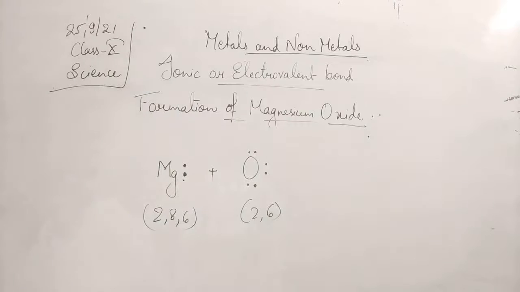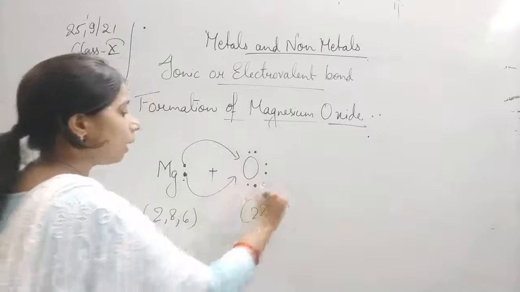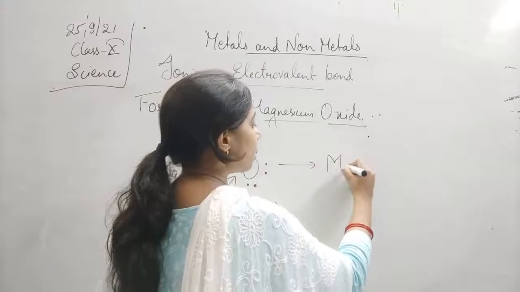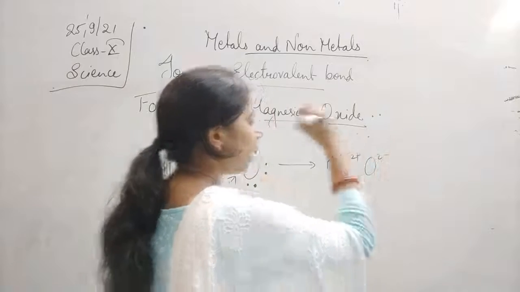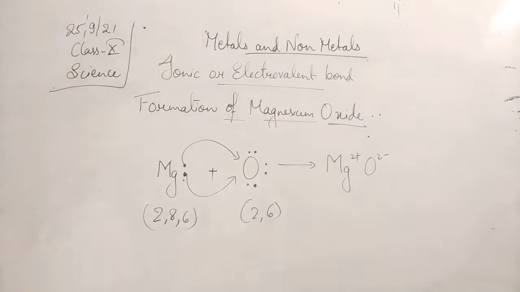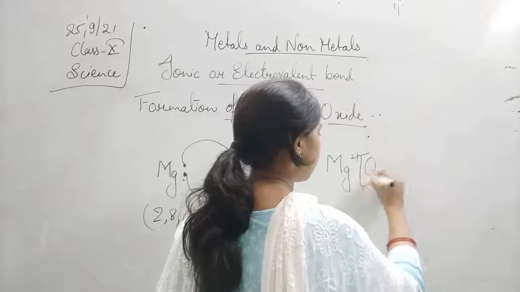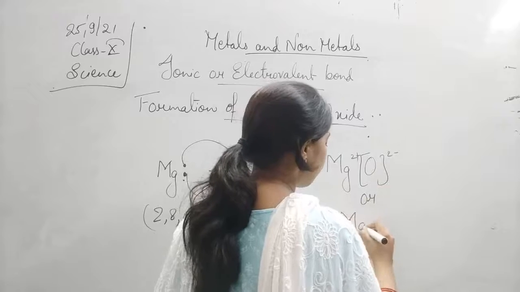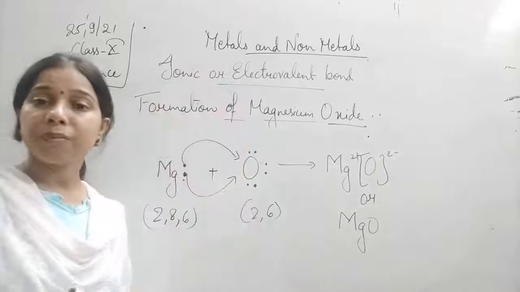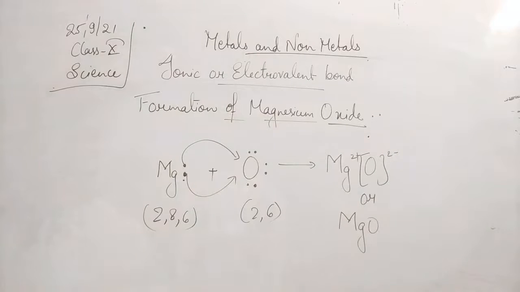So it will try to give both of the electrons to the oxygen itself, and ultimately what will happen? There is a formation of Mg2+ and O2-. We can write it in a bracket, that is O2-. Or we can say that there will be the formation of MgO, magnesium oxide. Okay, so this is how the magnesium oxide is formed.